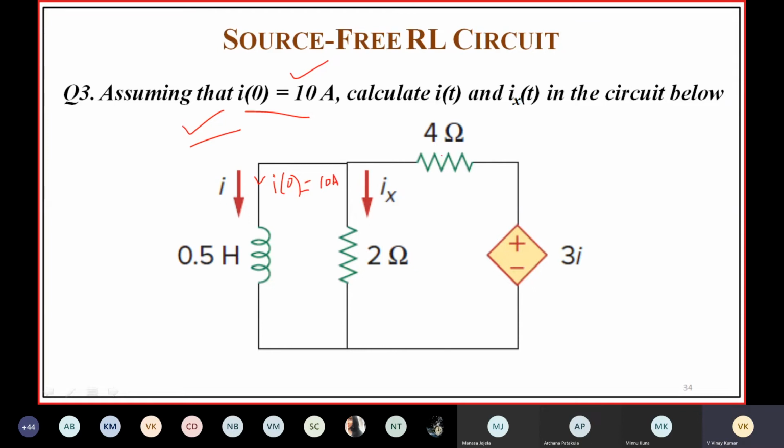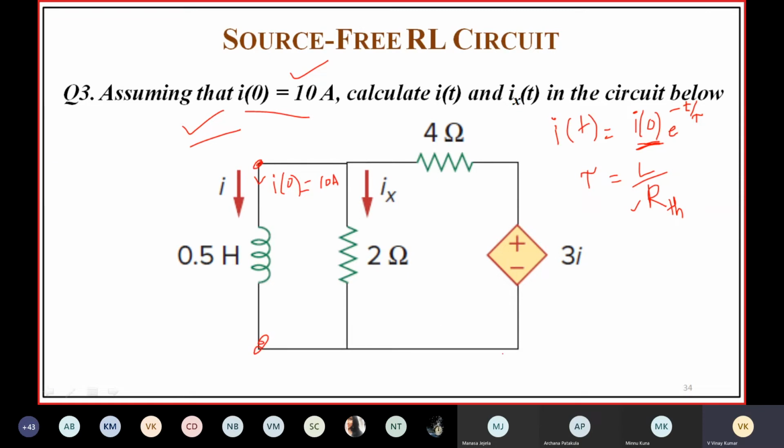Which expression can you use? I of t is equal to I of 0 or I naught into e power minus t by tau. First, all you need to find is tau, because I of 0 is given. Tau is equal to L by RTH, so you have to find the Thevenin resistance between the terminals of the inductor.